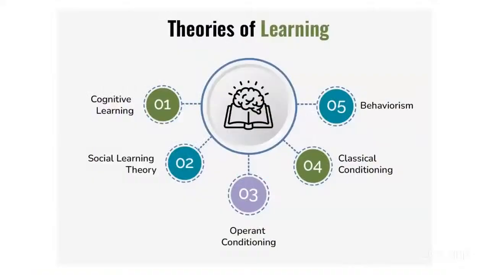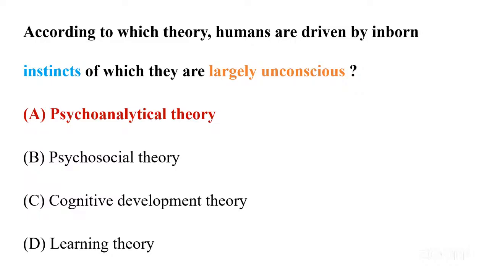Then we have theories of learning. There are many theories such as cognitive learning, social learning theory, operant conditioning, classical conditioning, and behaviorism. There are actually 5 theories that you need to learn to cover the theories of learning. So these were our 4 options. After understanding each option, we know that when we're talking about inborn instincts and a largely unconscious mind, we are talking about psychoanalysis. So with all confidence, we'll mark option A as our correct answer.